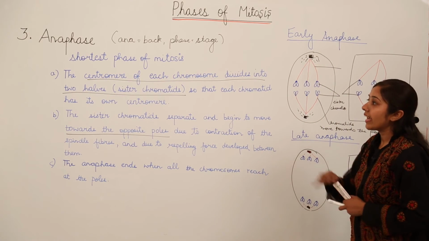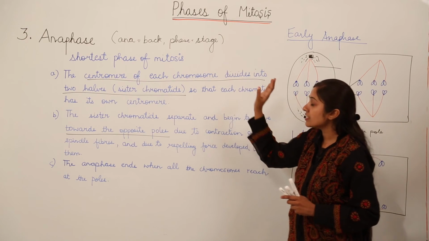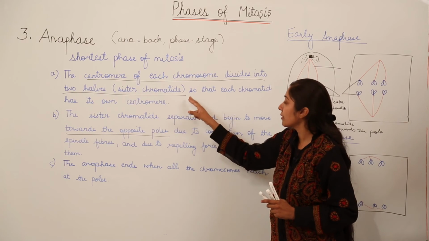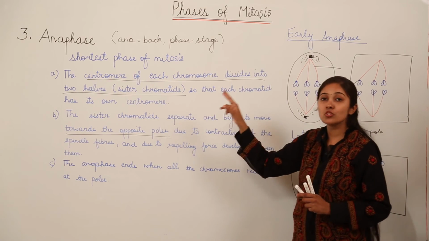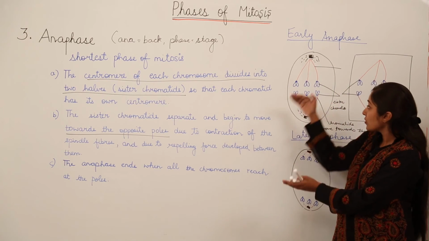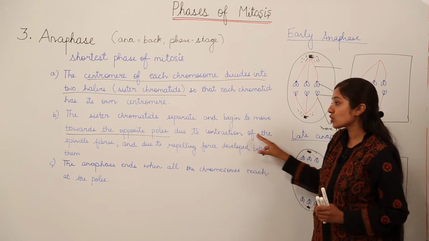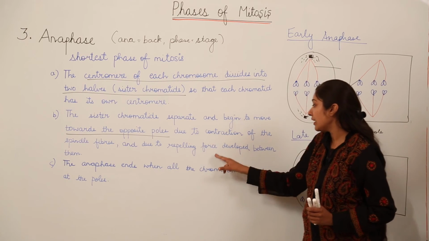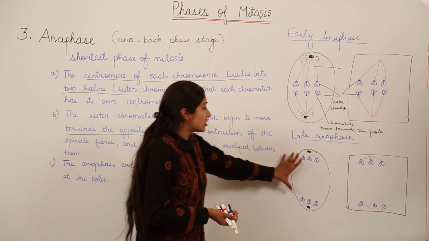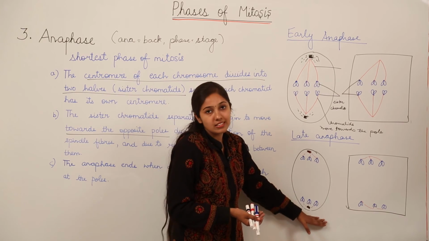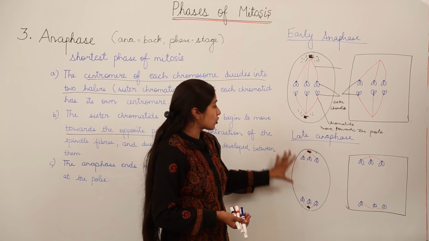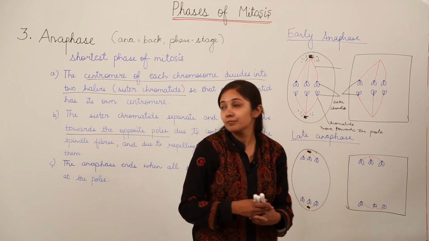So let us recall that anaphase is the shortest phase of mitosis. The centromere of each chromosome divides into two halves, that is the sister chromatids, so that each chromatid has its own centromere. The sister chromatids separate and begin to move towards the opposite poles due to contraction of the spindle fibers and due to the repelling force developed between them. The anaphase ends when all the chromosomes reach the poles. This is the end of the anaphase stage. You can also see that still there is no nuclear membrane, and we are not going to show any nuclear membrane in the anaphase stage.